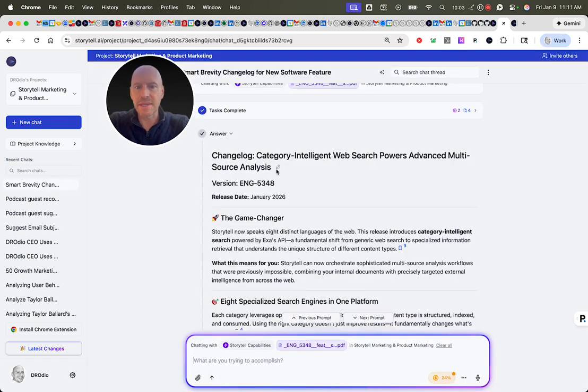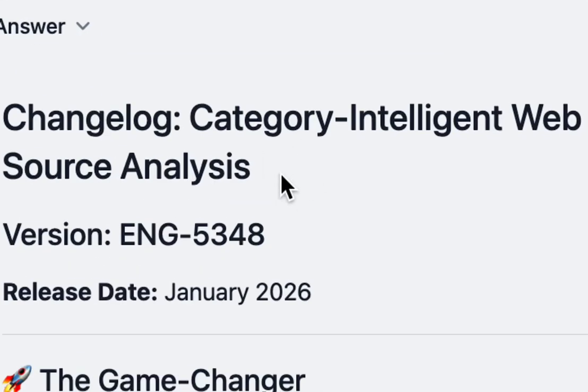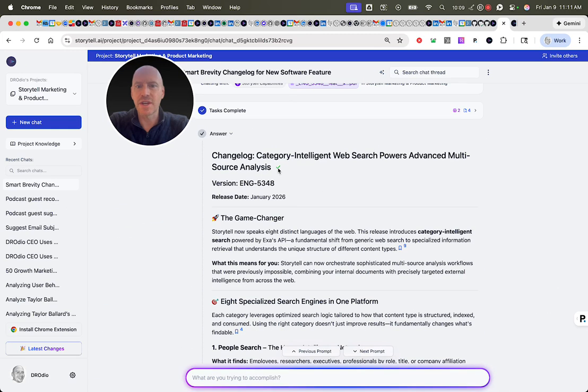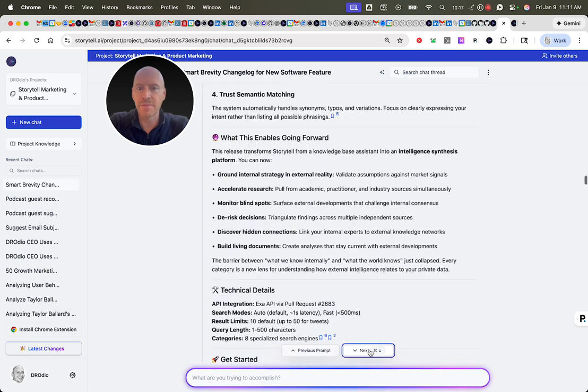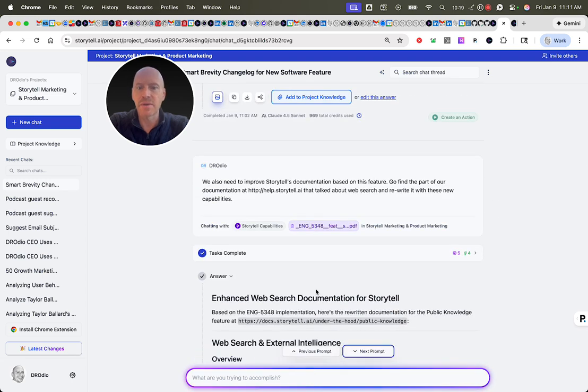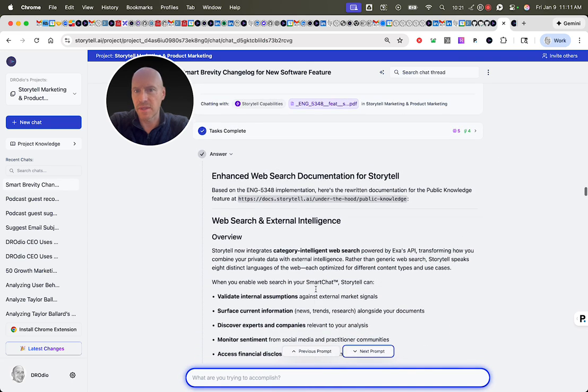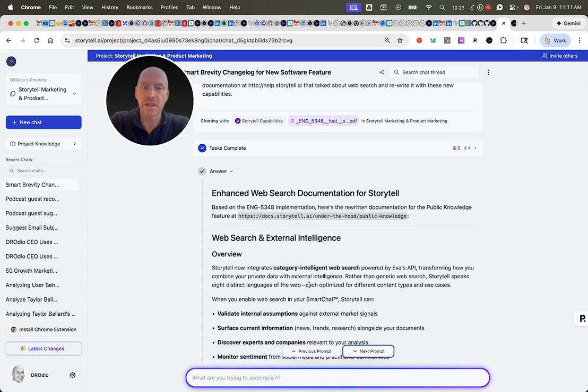What I'm going to do is hover over the title of the answer that I like, and we can see there's a little link just to this part. And so I'm going to share this with them. There are also little buttons here for next and previous prompts. I'm going to go down to the next prompt. That first one was for the change log. This one is for the documentation.